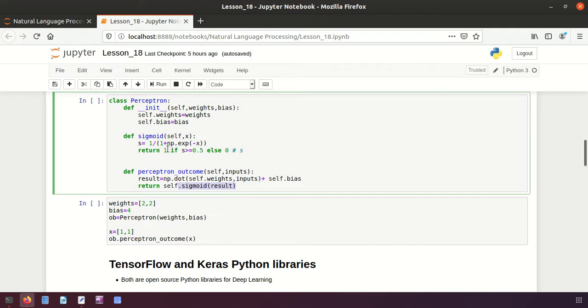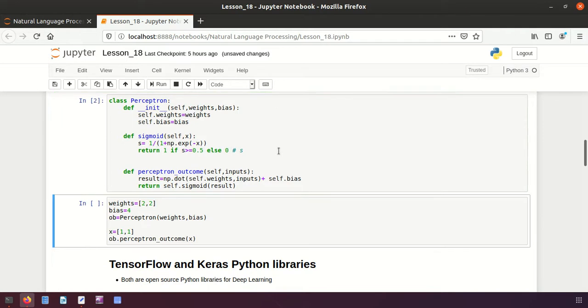If it is greater than 0.5, it will be returning 1. If it is less than that, it will be returning 0. Let me execute this part and see here. Now this is the weight, and this one is the bias. Then I am creating the object of my class by passing these two to my constructor, right? The object will be created, and then I say x is equal to this one. This is the vector, and then I am calling this function and passing the value of x.